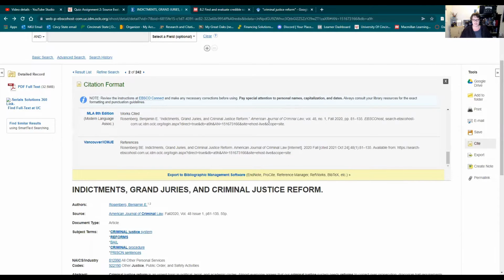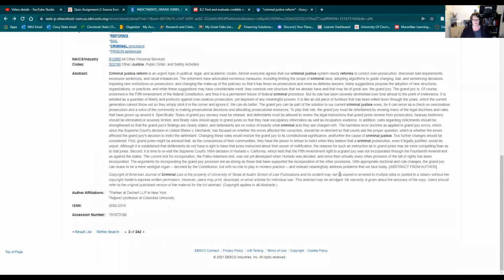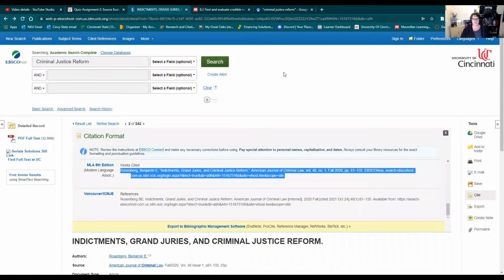It already has the citation, it's completely correct according to the MLA guidelines. It's formatted correctly, nothing needs to be changed. Sometimes they're in there incorrectly and you'll have to go in and fix things, but typically they're pretty good. So if you just highlight, copy and paste, then you have your citation all ready for your works cited page.